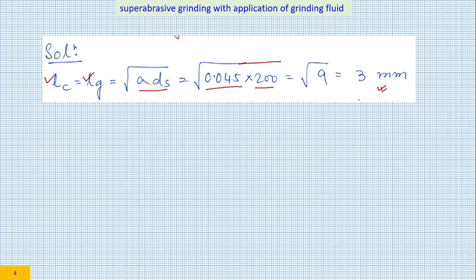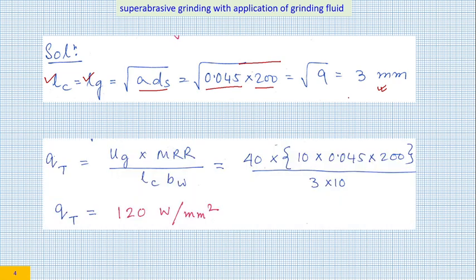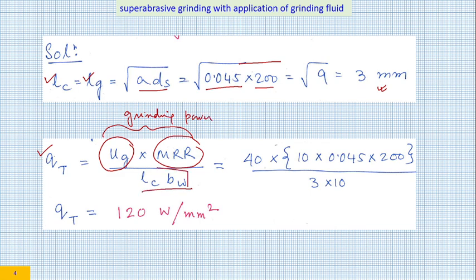Next thing that we are going to calculate is Qt. So this is my Qt. Qt is Ug into material removal rate. This particular multiplication will give me grinding power. And that I will divide by Lc into Bw. This Lc into Bw is nothing but contact area.